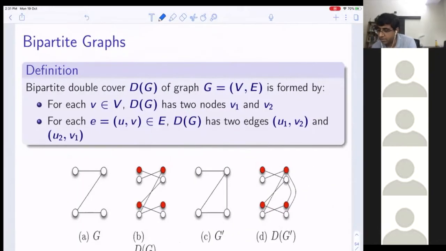So here is my graph G. For these two nodes, I have a red and a white node each, and if there is an edge between these two, I give an edge between both copies. That's all. This is a graph which you have made several times in reductions. It is one very simple trick to reduce, for example, dominating set in general graphs to dominating set in bipartite graphs, though there you probably also add a matching between the similar vertices. So this is what I mean by double cover. Any question?